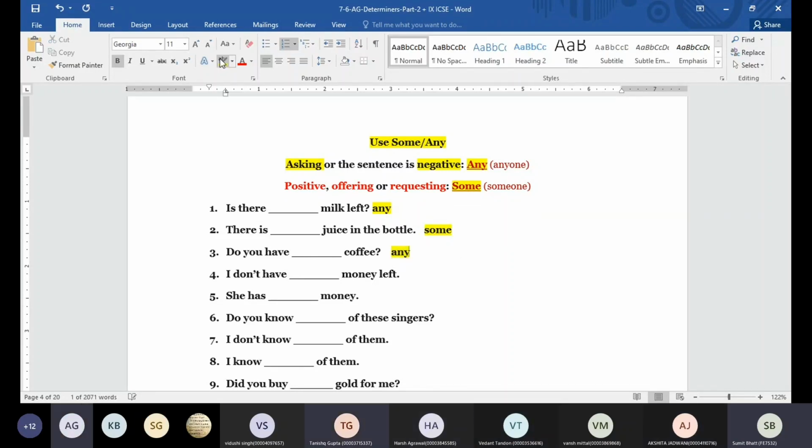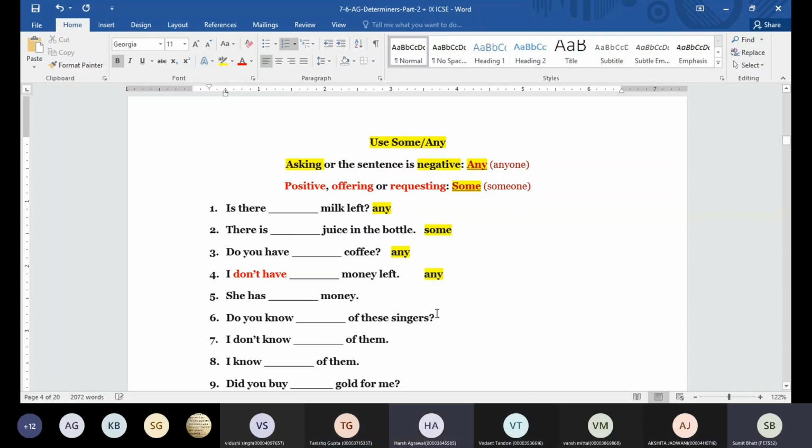Okay, if you change this, do you have, into do you need dash coffee? So what are we doing? Some. Okay, I don't have dash money left. Any. Don't is here. Don't means negative sentence. So some can be there or any. Any will be there.